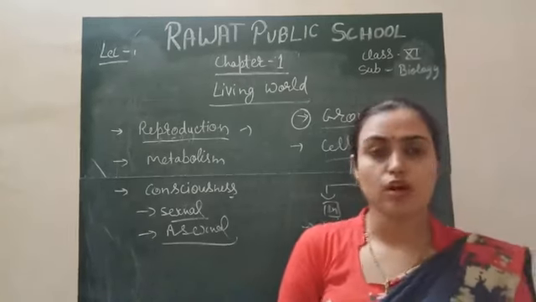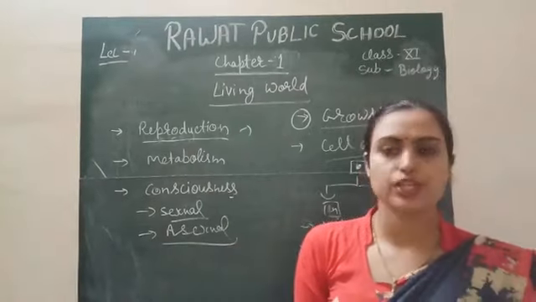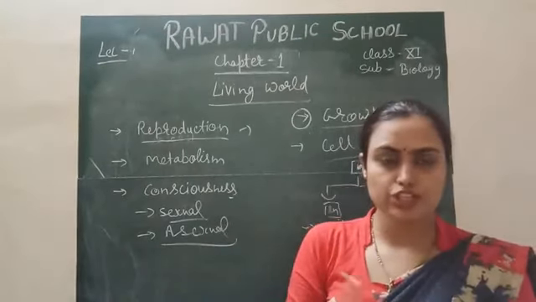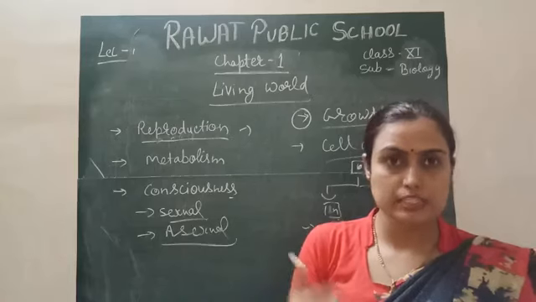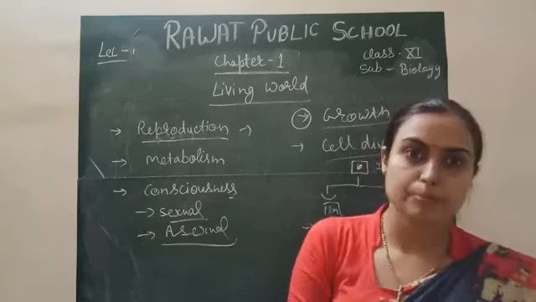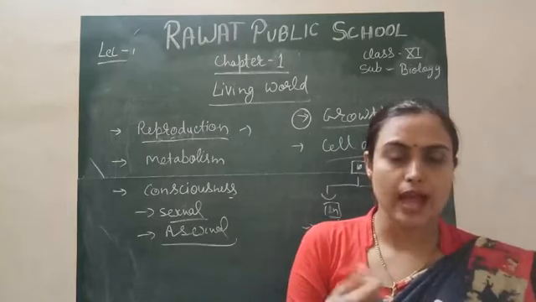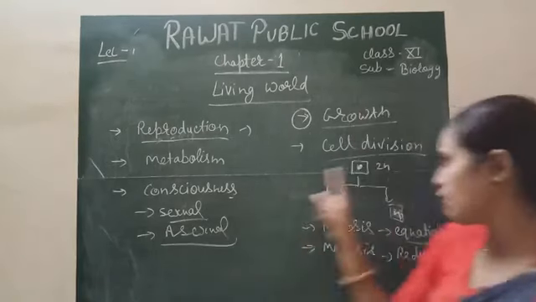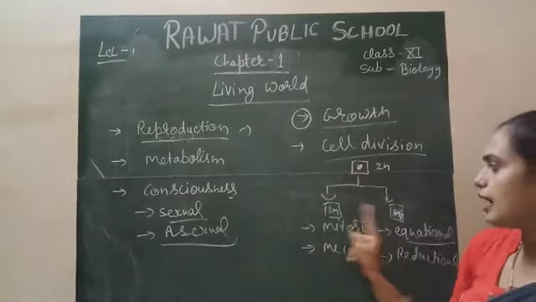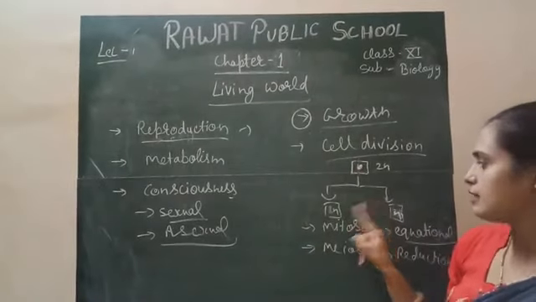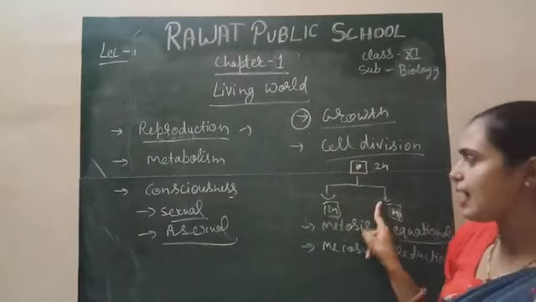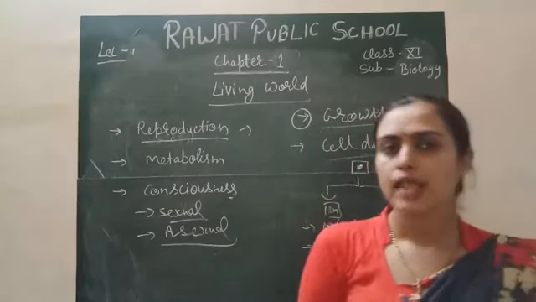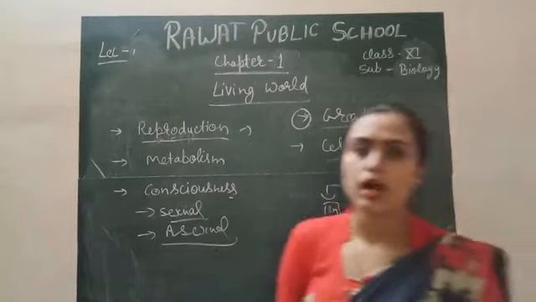In that kind of reproduction, the next generation progeny is identical to the parents, because it is the division of the parent body. For example, this is the parent body and this is binary fission. In that case, these daughter cells are identical to the parent cell. So in asexual reproduction, the progeny are simply identical to the parent.